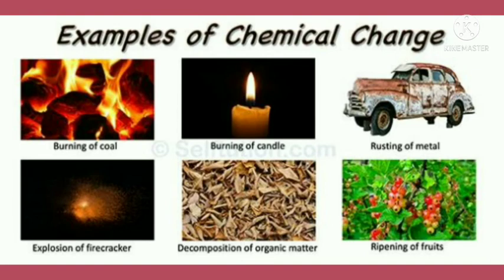The rusting of metals is an example of chemical changes. Ripening of fruits is also an example of chemical changes. These are all examples of chemical changes. And in chemical changes, it can't reverse, so it is generally non-reversible.